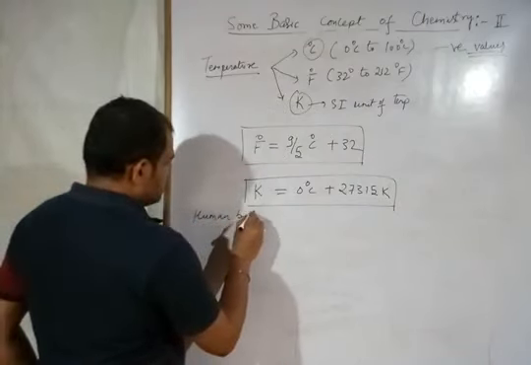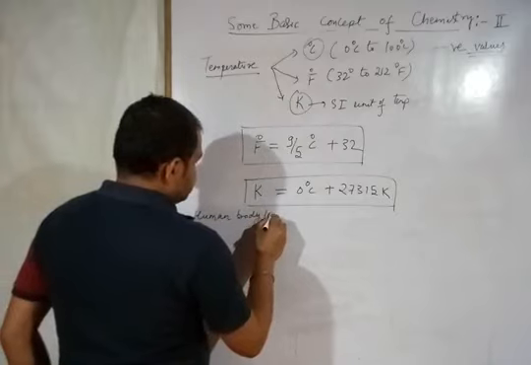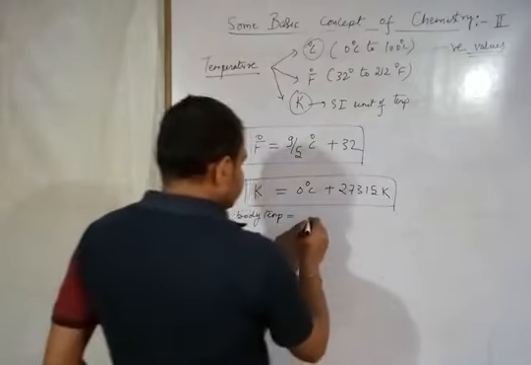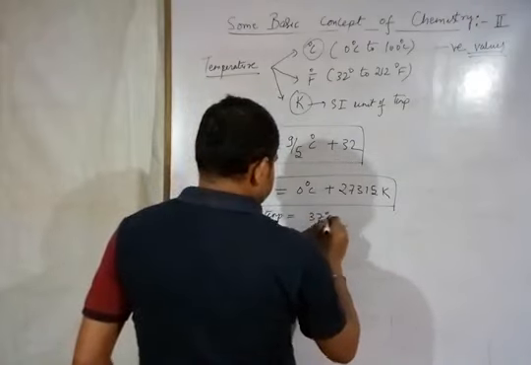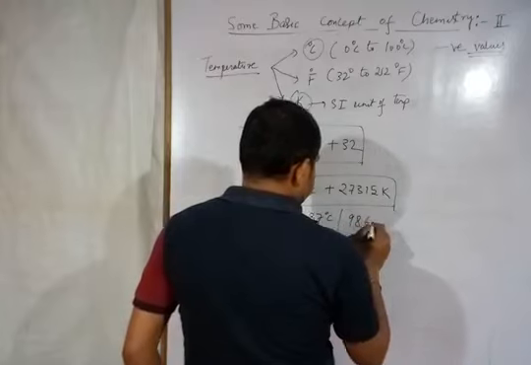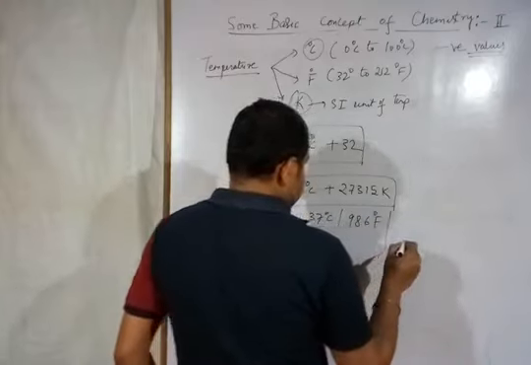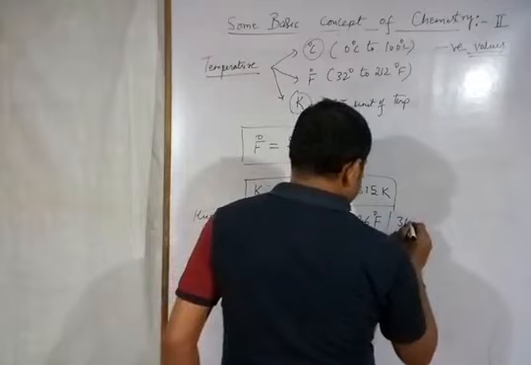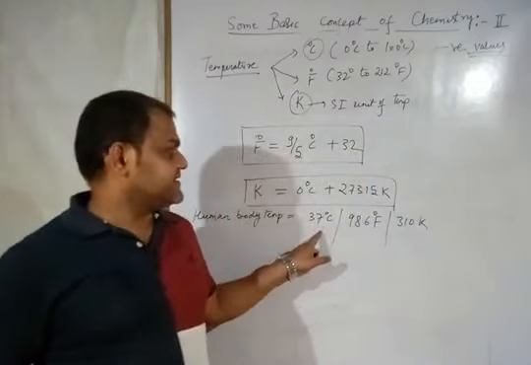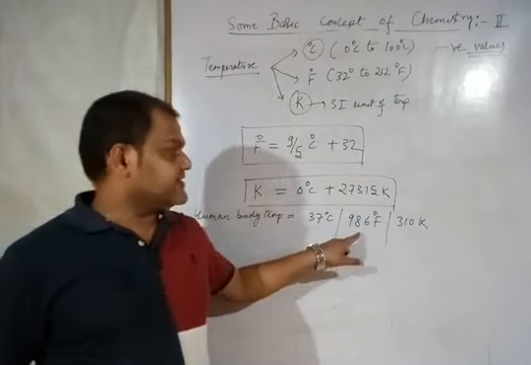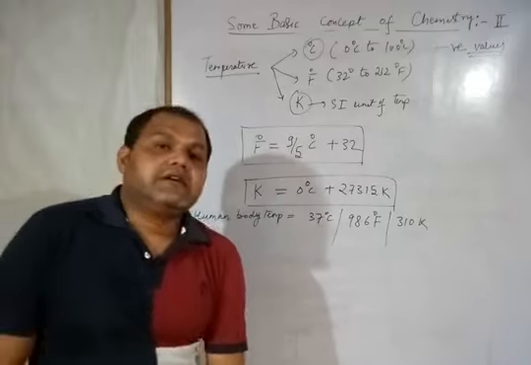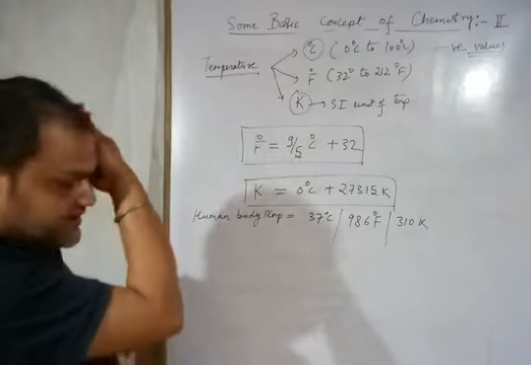Human body temperature is 37 degrees Celsius, and in Fahrenheit it is 98.6 degrees Fahrenheit, and in Kelvin it becomes 310 Kelvin. Alright, in degree Celsius 37, in degree Fahrenheit 98.6, and in Kelvin 310 Kelvin. This is the human body temperature.